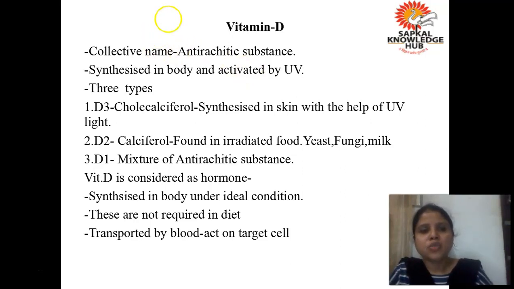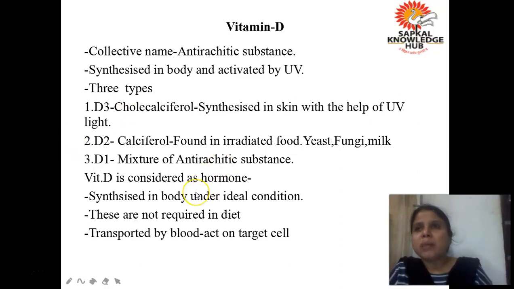And vitamin D जो होता है, it is basically of three types: D3, D2 and D1. D3 is called cholecalciferol. Okay, D2 is called calciferol. It is found in yeast, fungi, milk, irradiated food. And D1 is a mixture of anti-rachitic substances. So vitamin D1 is a combination of many substances which prevent the occurrence of rickets.